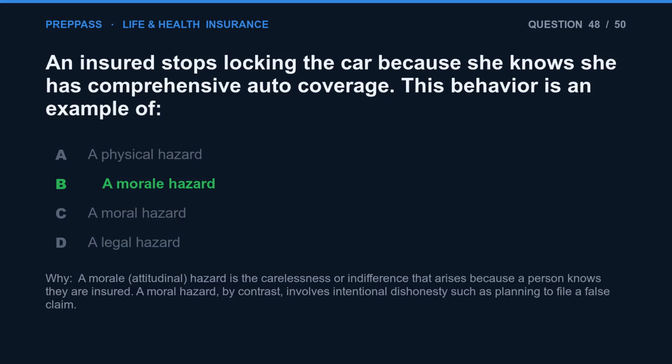The correct answer is B. A morale, attitudinal, hazard is the carelessness or indifference that arises because a person knows they are insured. A moral hazard, by contrast, involves intentional dishonesty such as planning to file a false claim.